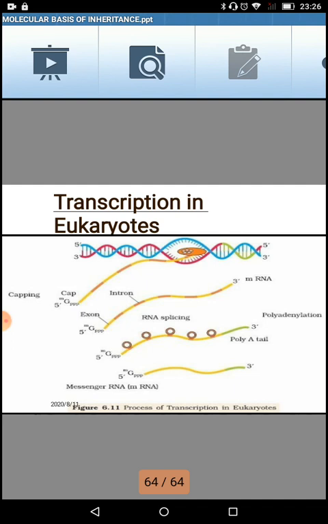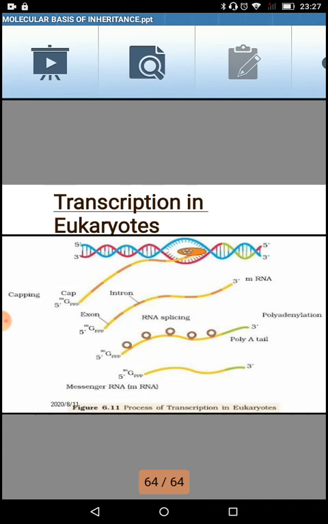Now what happens in capping? An unusual nucleotide called methyl guanosine triphosphate is added at the 5' end of the RNA. The nascent RNA separated from the transcription unit we call hnRNA, that is, heterogeneous RNA, meaning it has both exons and introns.